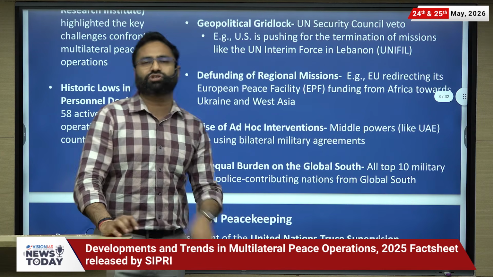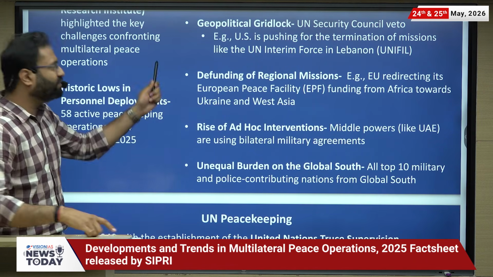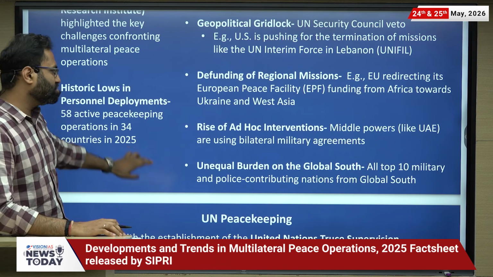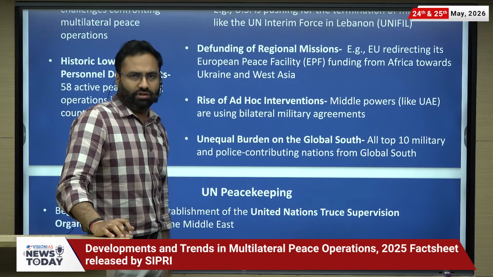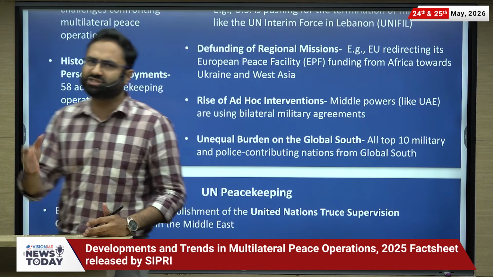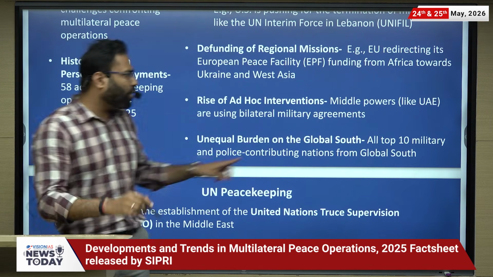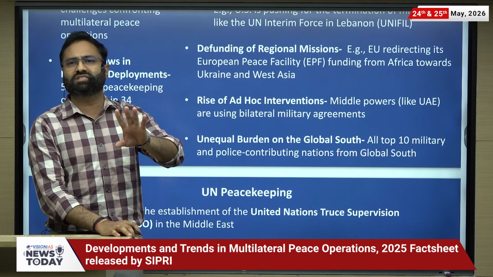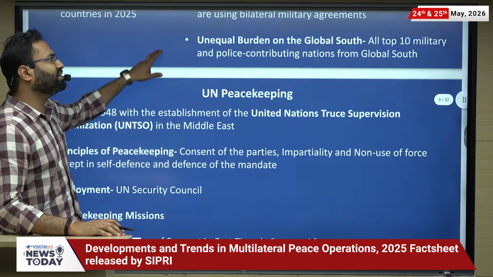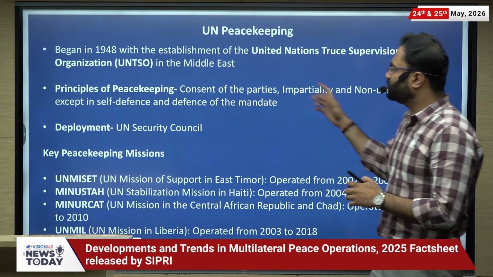Apart from that, ad hoc intervention: different countries come together and jointly plan a mission, not under the mandate of the United Nations peacekeeping forces. It is different from that, and that's why it is also one such issue. And lastly, the unequal burden on the Global South. If you have observed one such trend, generally the countries which provide the forces are countries of the Global South, including India, Bangladesh or any other country. The major top 10 military contributors are from the Global South, and that's a major issue. It is an unequal burden, as generally the countries which provide funding are not providing the troops. And that's why it is an issue.